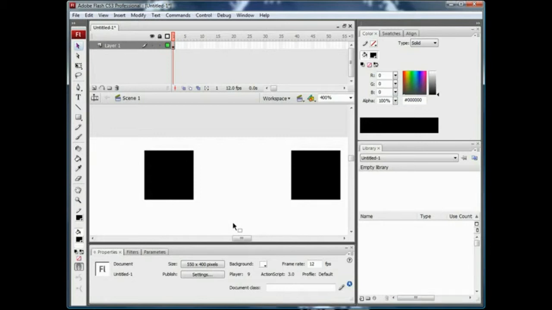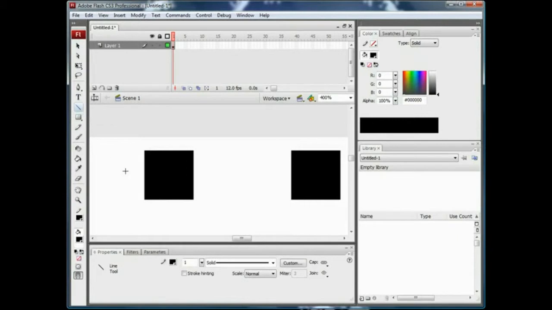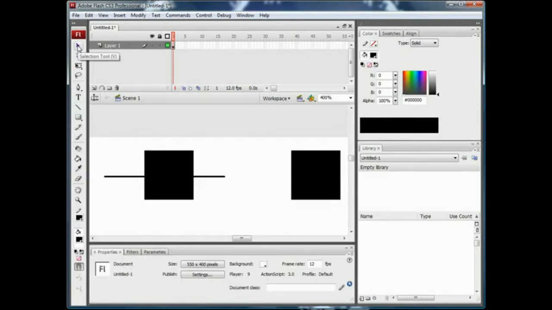Okay, so what you're going to want to do is now go to your line tool, and drag a line right through the middle. That isn't the middle, basically, right? A little bit higher. Is that the middle? I do not know what the middle is. I think that's the middle. I don't really care.